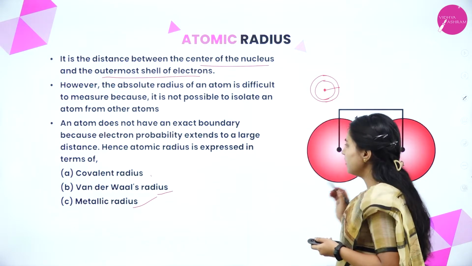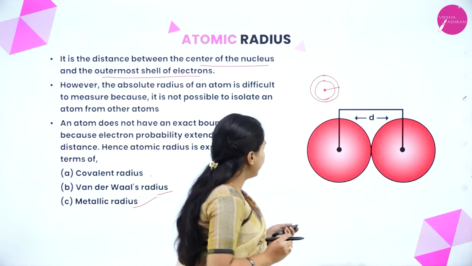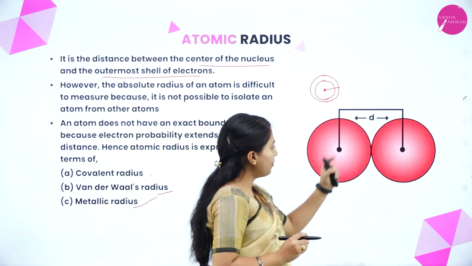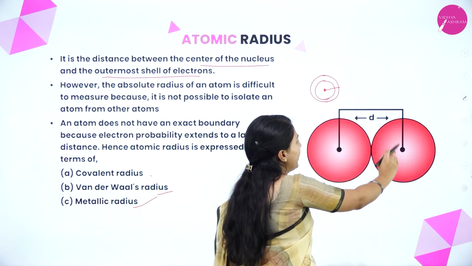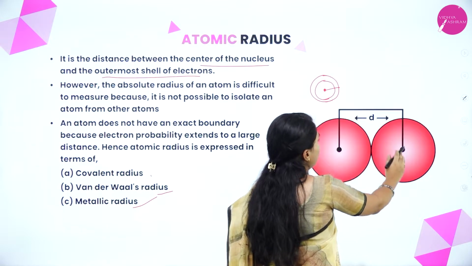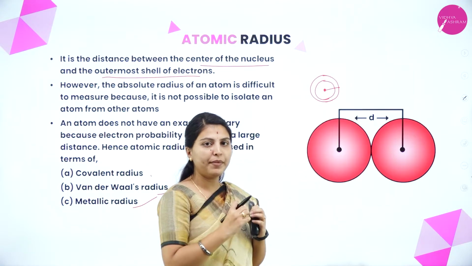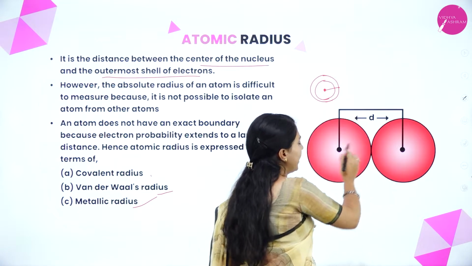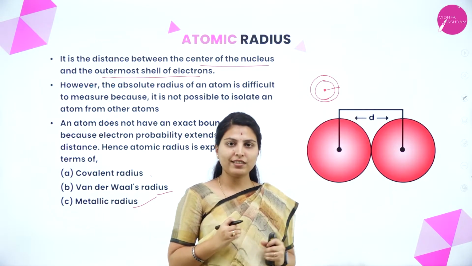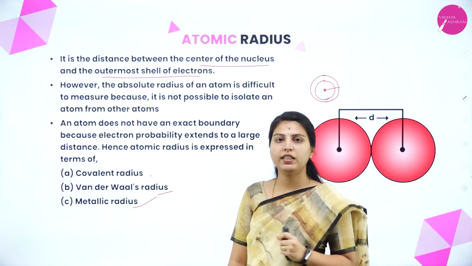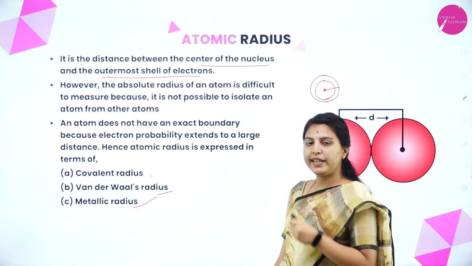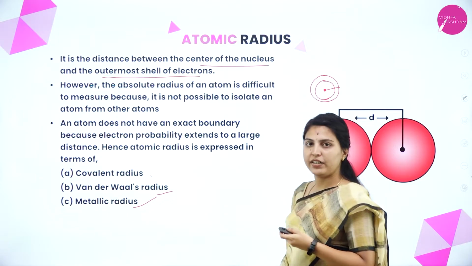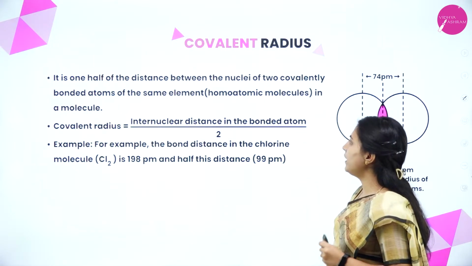See this, this is the covalent radius. This is the atomic radius, the whole distance they are taking. It is already in combined form. First we have to isolate this one and then take the nucleus. For this reason they have expressed it in terms of covalent radius, van der Waals radius and metallic radius. First we will see the covalent radius.